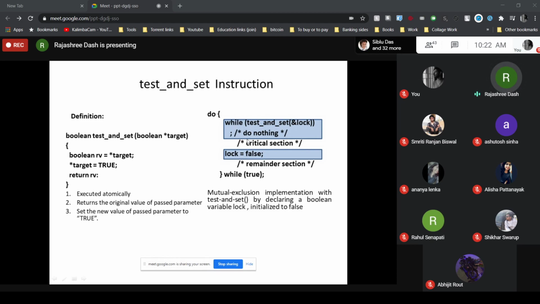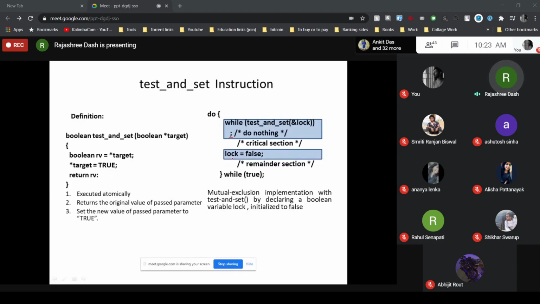But if the return value of the test and set instruction is true, that means the while condition will be true. In that case, there is a semicolon in the while statement. That means the process will do nothing. It will loop there simply checking the condition in the while loop. Now, after completing the critical section, there is your exit section. In the exit section, simply the lock is set to false, so that any other process which is waiting to enter its critical section can acquire the lock.